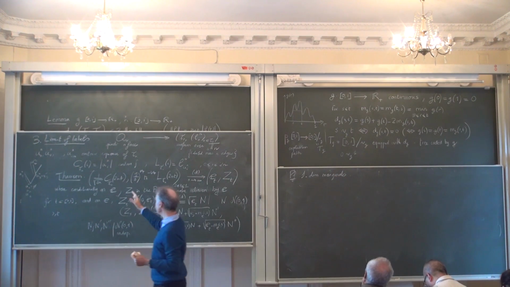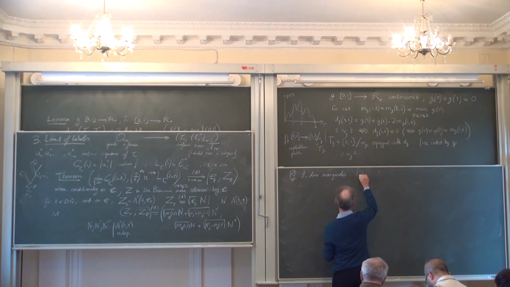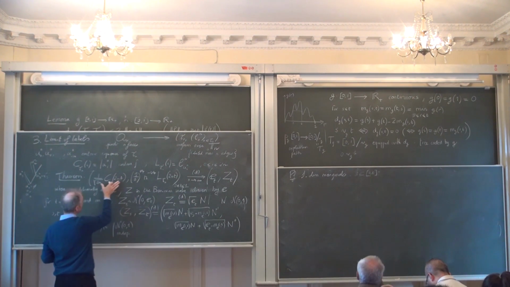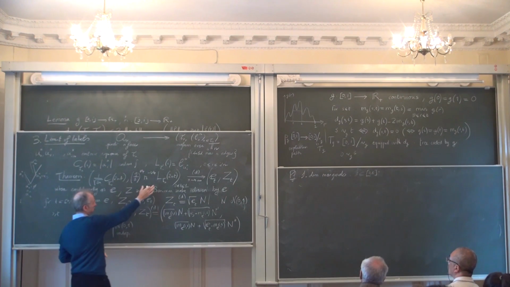I just pick one S in [0,t]. And I want to understand, so the first part we already know the convergence. So I will discuss the second part.